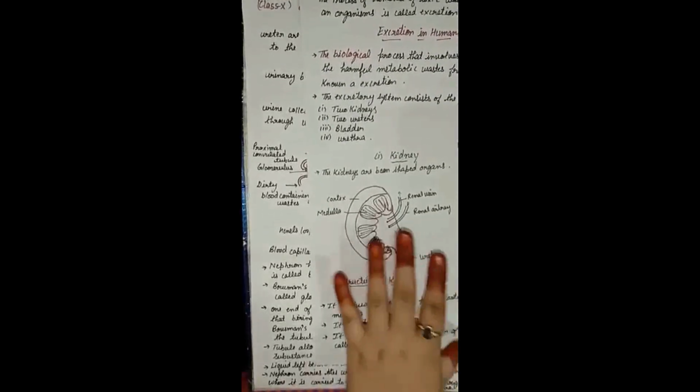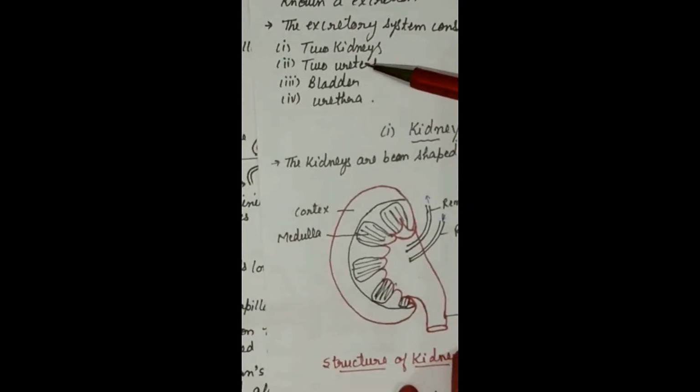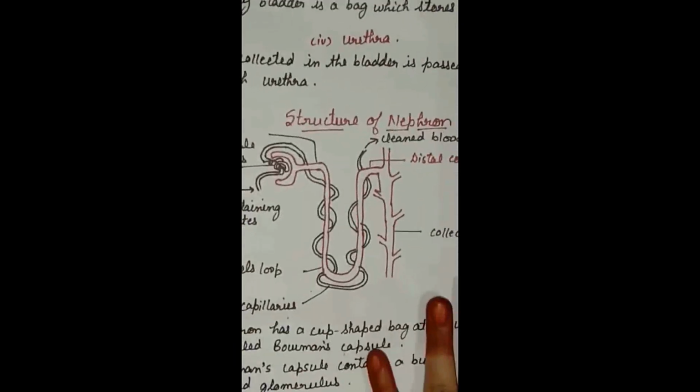Hello students. In the previous class we started our topic, excretion in human beings, and in that class we already discussed the kidney. Now the next parts are the ureter, bladder and urethra. These we are going to discuss in this class. Let me start.